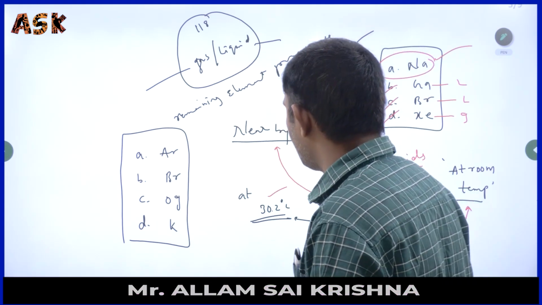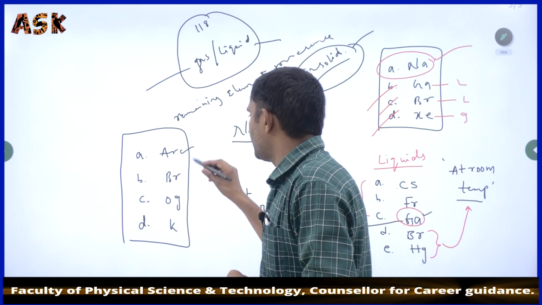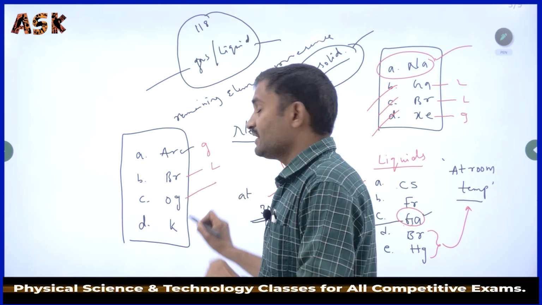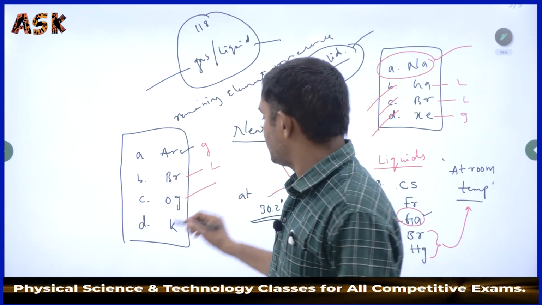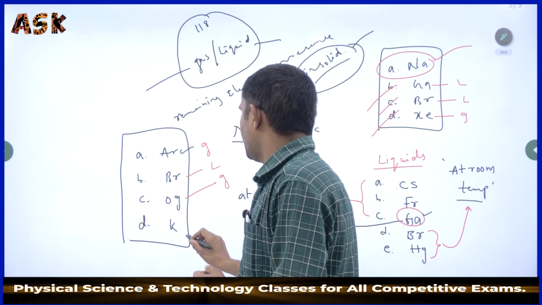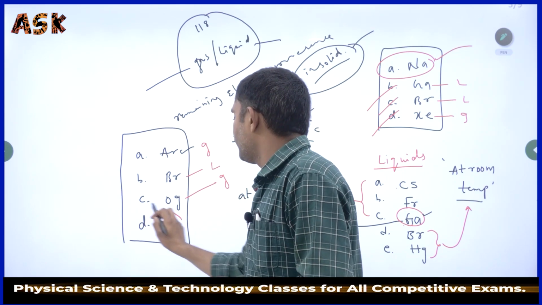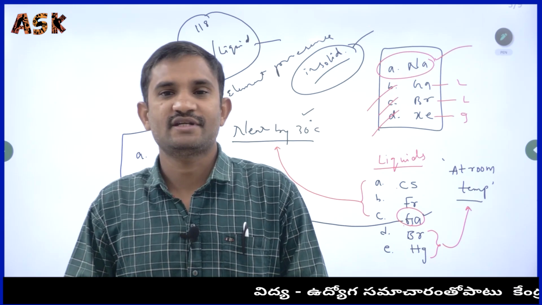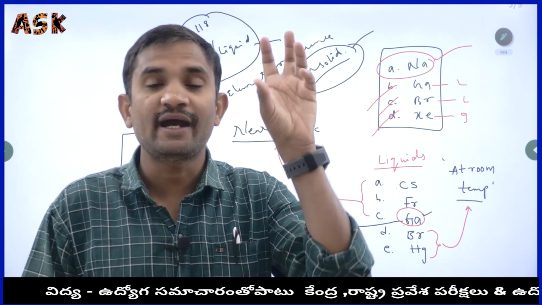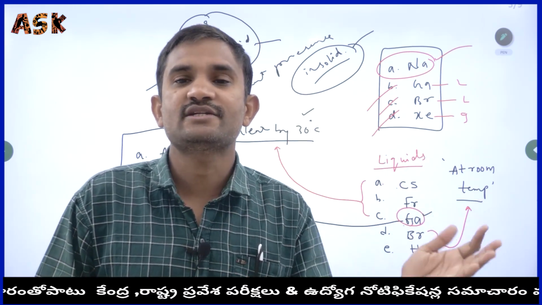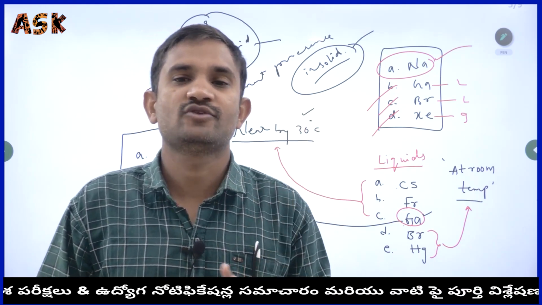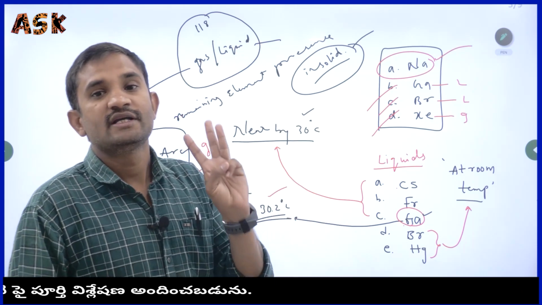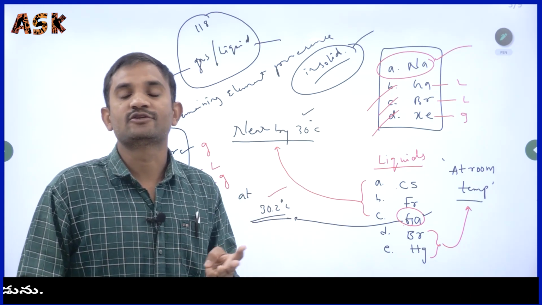Argon we know is a gas, bromine is liquid, and oganesson, a new element of the noble gases, is also gaseous. We removed three answers and finally got potassium, which is present in the solid state. Like that you have to identify the states of elements if they ask in the examination.